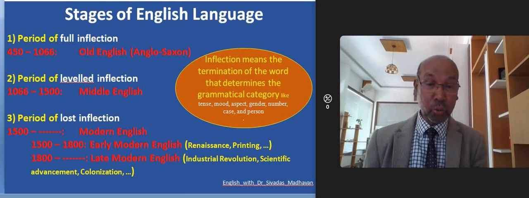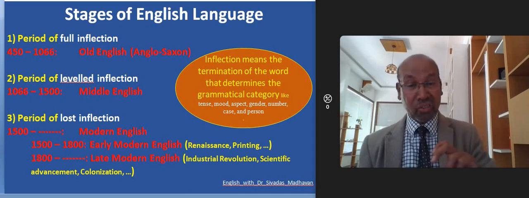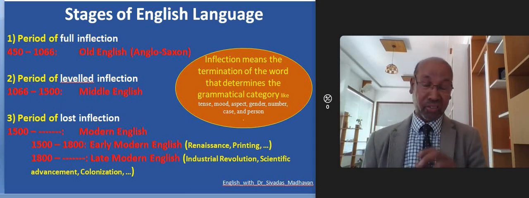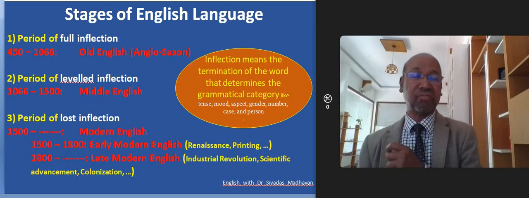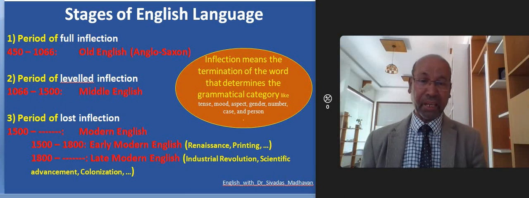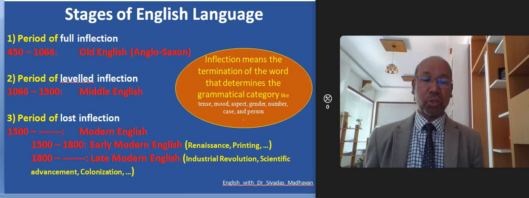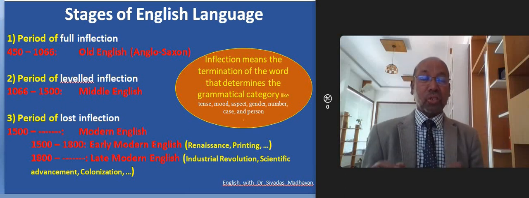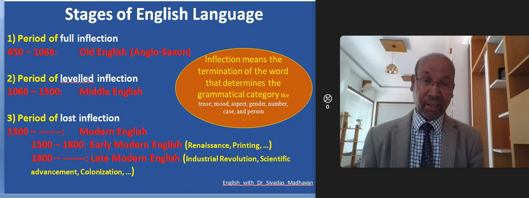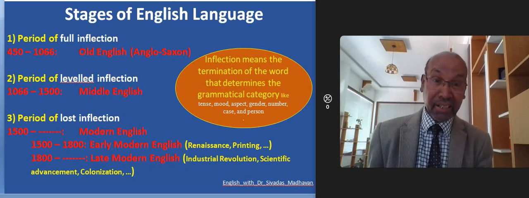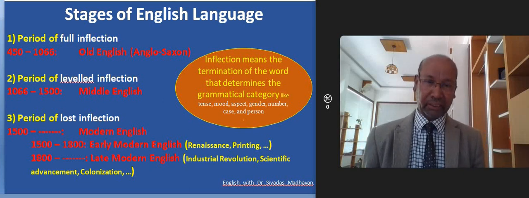Spelling system, usage, etc. became standard. The standardization of English was mainly because of printing, and so many other grammatical factors were also used to standardize the language. That was in the early stage of modern English.